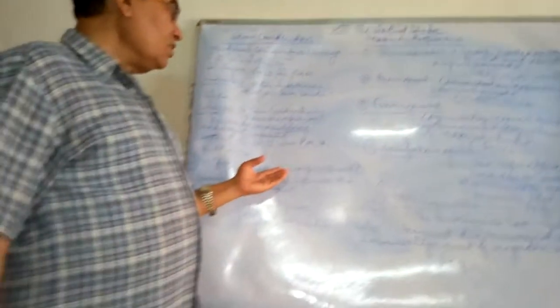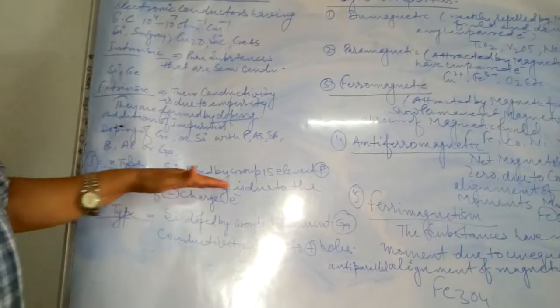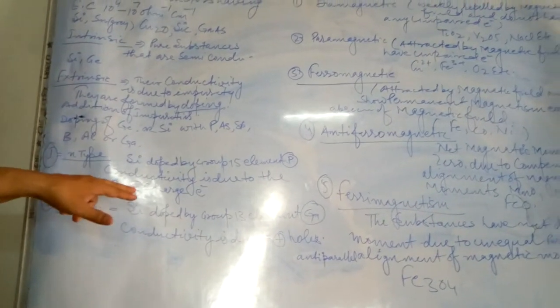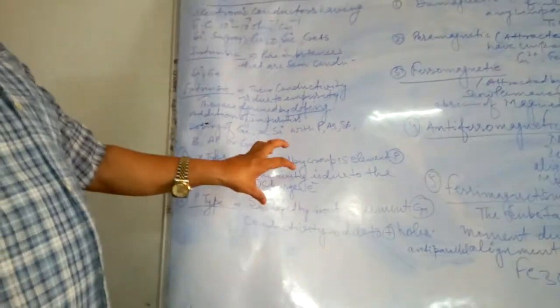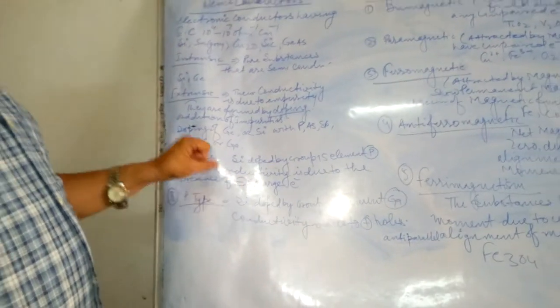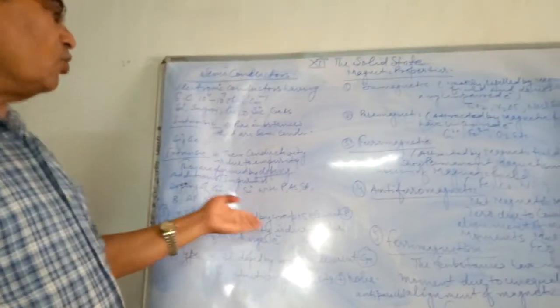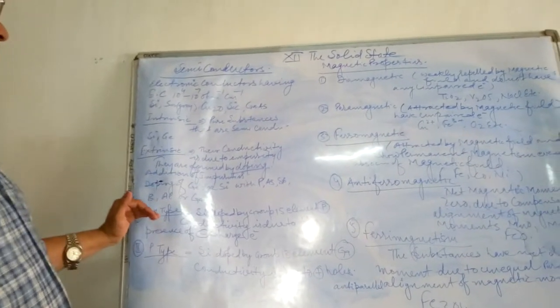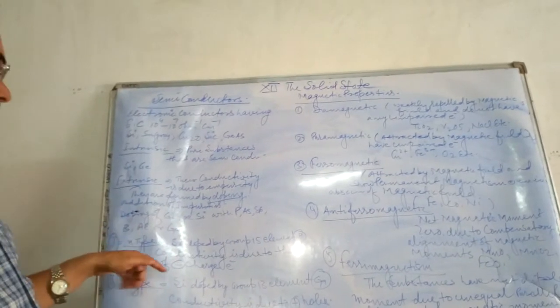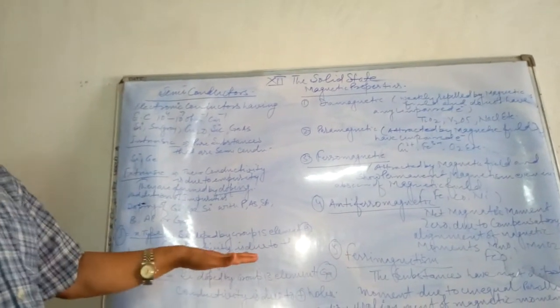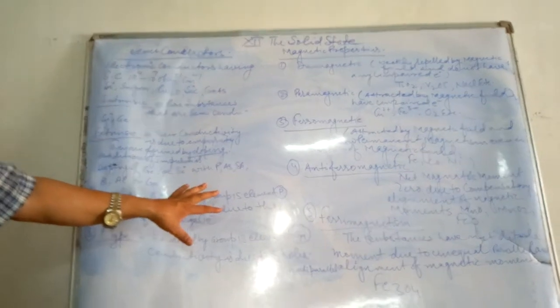Means when a group 14 element like silicon is doped by a group 15 element like phosphorus, then conductivity is due to the presence of negative charge, means electrons. Excess electrons will be there, and finally this cumulative substance, silicon doped by phosphorus, will be acting as an extrinsic semiconductor, and this semiconductor is N-type. N stands for negative charge because excess electrons with negative charge are there.